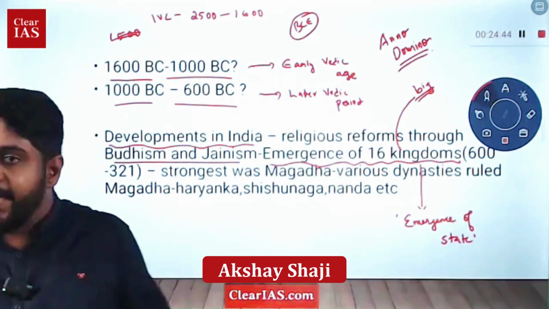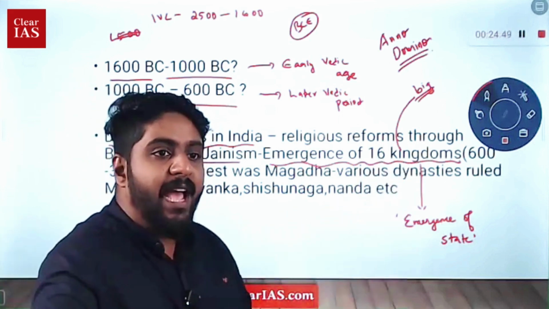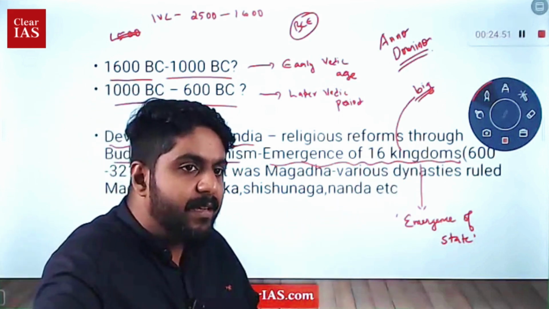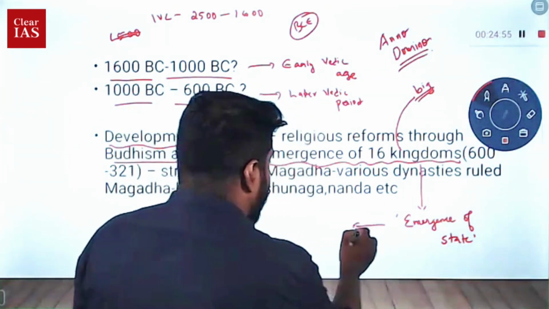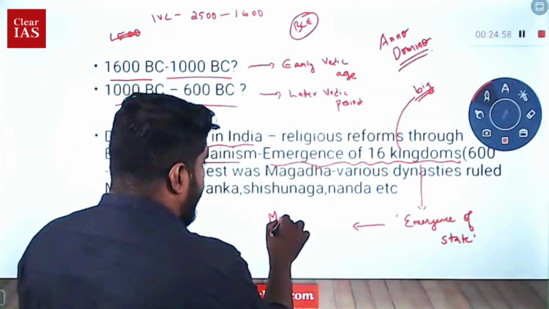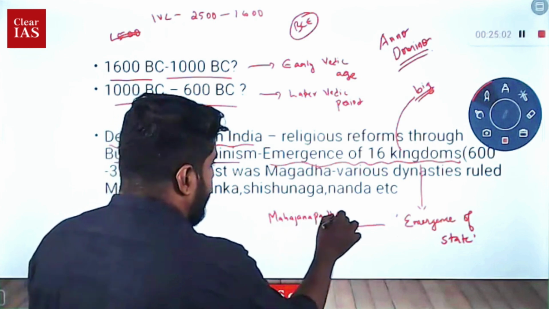During the Vedic period, there was the emergence of the idea of state in India. The formal state in India first emerged as part of the Vedic period. And what were these states referred to as? Yes, very good. They are referred to as Mahajanapadas.